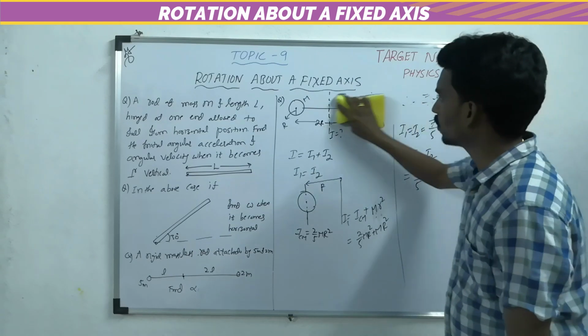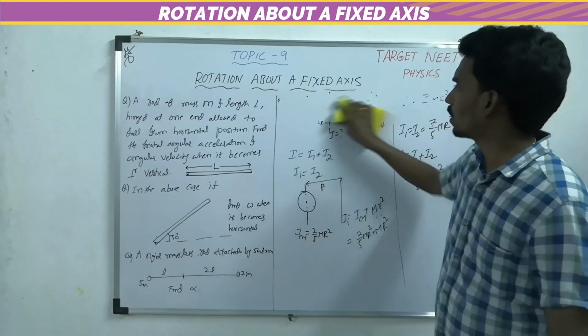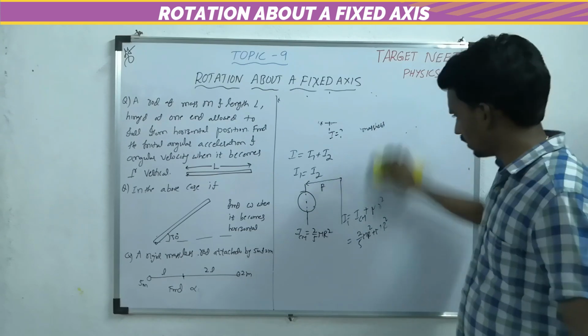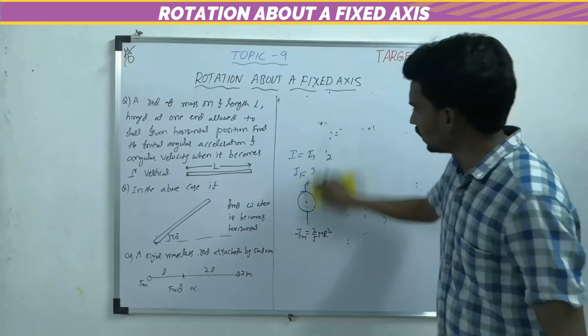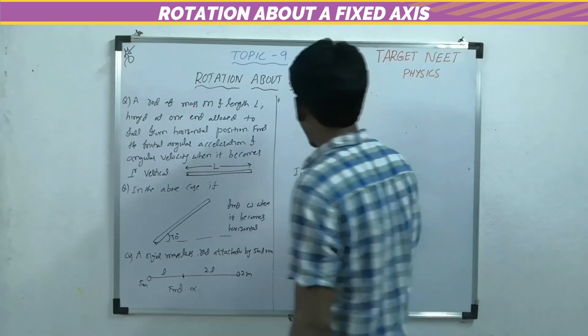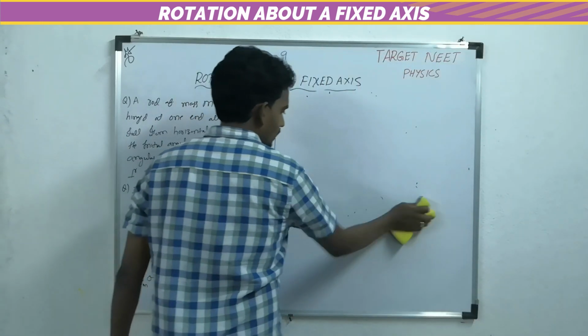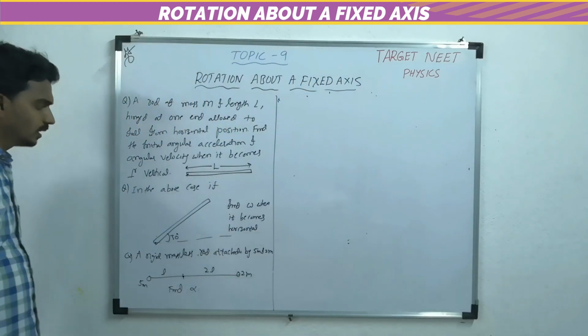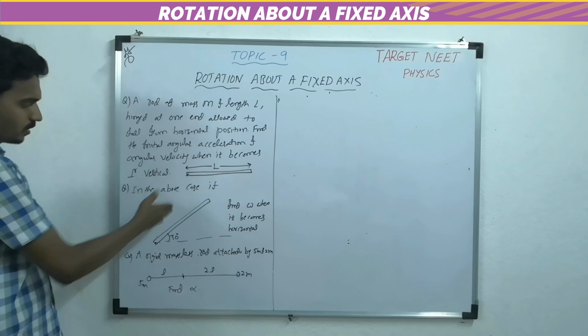One of the important models is based on rotation of a rigid rod having length L. So consider a rod of length L. Now it is rotating about one of its ends. There are two different situations.